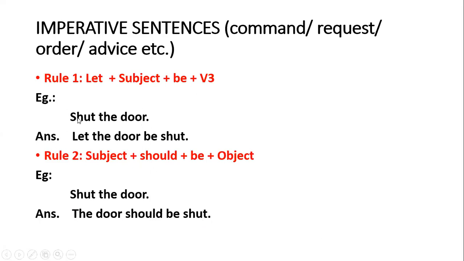See, your example is "Shut the door." You can make it either "Let the door be shut" or "The door should be shut." So these are the two rules with which we can make passive voice of imperative sentences.